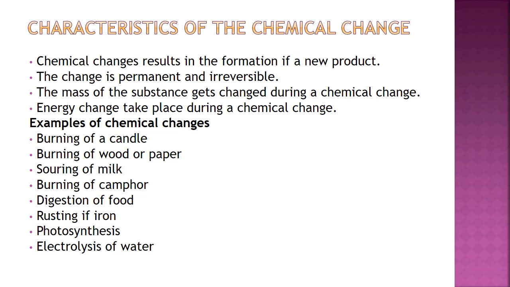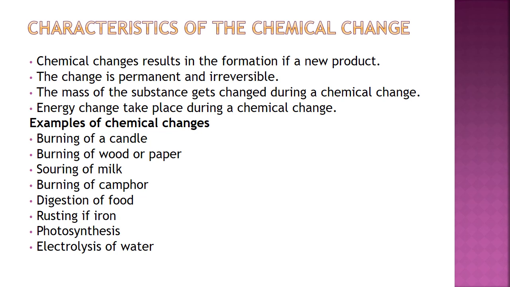It means that the chemical change cannot be reversed by altering or changing the experimental conditions. The mass of the substance gets altered during a chemical change. During a chemical change, either the mass is added or removed. It results in either the increase in weight or decrease in weight of the substance.